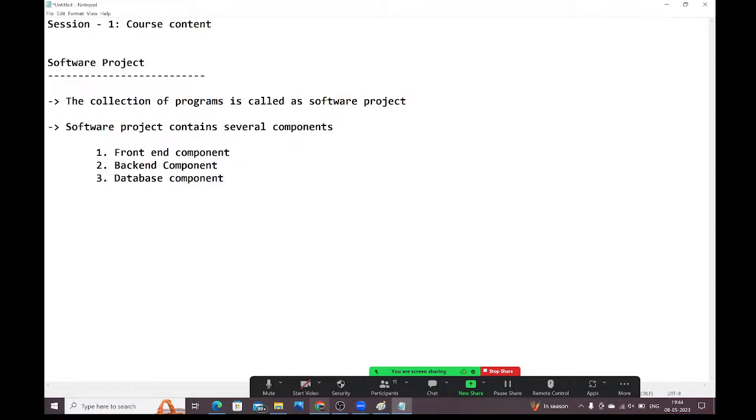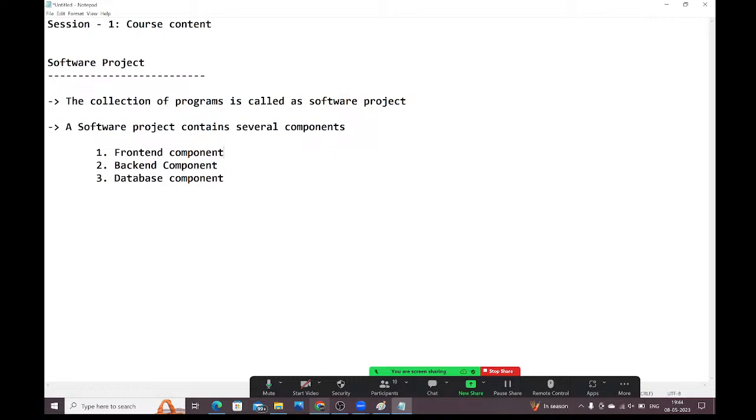The collection of programs is called a software project. A software project contains several components: front-end component, back-end component, database component, guys. If you want to develop the front-end component, we need to use some technologies. For the back-end component, we need to use some different technologies. For the database, we need to use some other technologies.